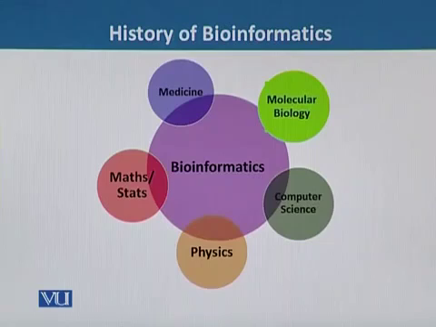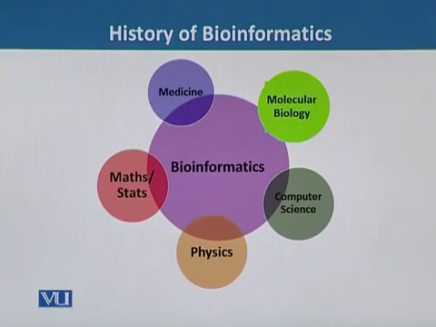I think it is much better that before going to the history of bioinformatics, we must know the basic definition of bioinformatics. So bioinformatics is an interdisciplinary field that develops methods and software tools for understanding biological data.